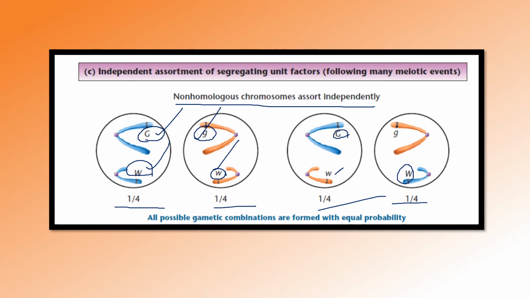So Mendel says that the non-homologous chromosomes assort independently. This is the main failure of Mendel, because he only considered non-homologous chromosomes. He never considered homologous chromosomes. Okay, so let's discuss that point.